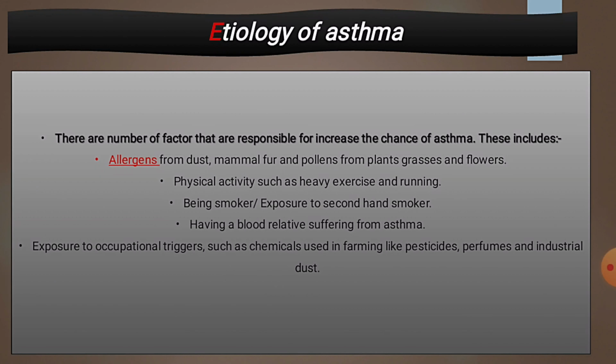Next, etiology means cause. In the starting, I discussed the etiology of asthma: physical activities such as heavy exercise and running, being a smoker or exposed to second-hand smoke, having a blood relative suffering from asthma. Next, exposure to occupational triggers such as chemicals used in farming like pesticides, the perfume industry, and others. Many people work in industry and farming and inhale most of the chemicals during their work, so they have many chances of asthma.